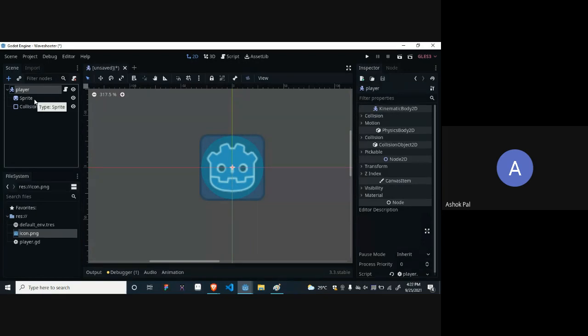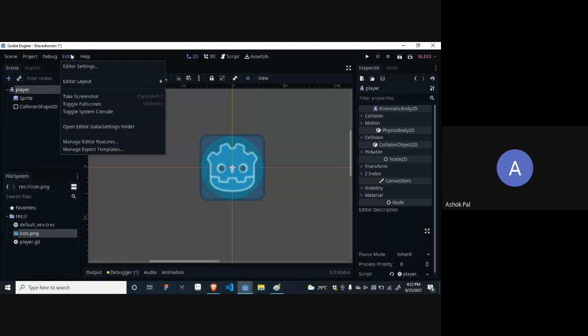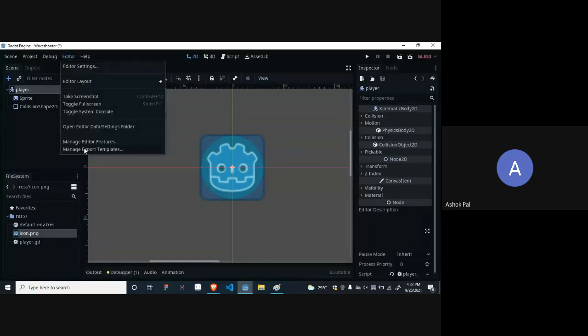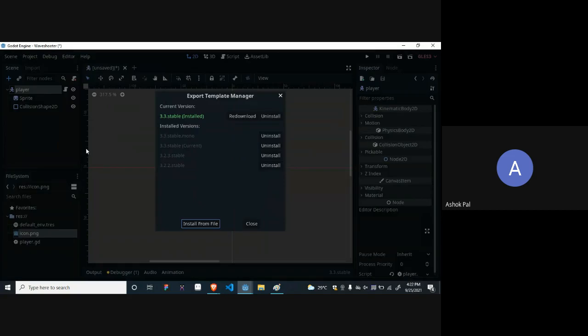Should I proceed to the coding part now? Okay, okay, okay. Before that, when you code this and save this, please, after the session is completed, just go over here, Manage Export Templates, go in Editor. About this, the Editor option is there, go in Editor, Manage Export Templates. You should have an internet connection.